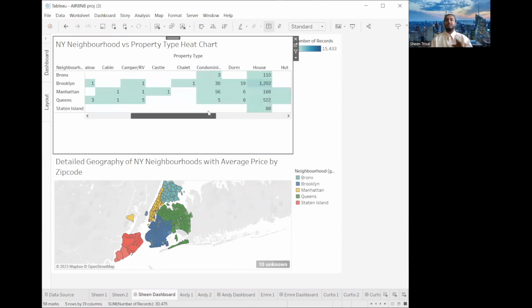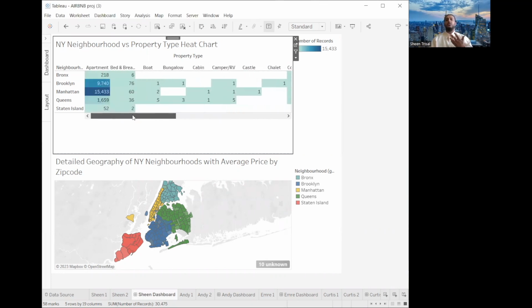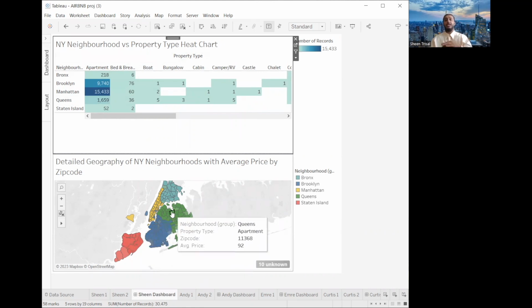The table clearly displays the numerical data and gives an overall look of how many housing types are present in each neighborhood. The neighborhoods are in the rows and the housing types in the columns. The map visualizes the boundary of each neighborhood in different colors and shows the outline of each zip code. It also displays the average price of the Airbnb in each area, showing the capacity to be utilized as a financial tool.